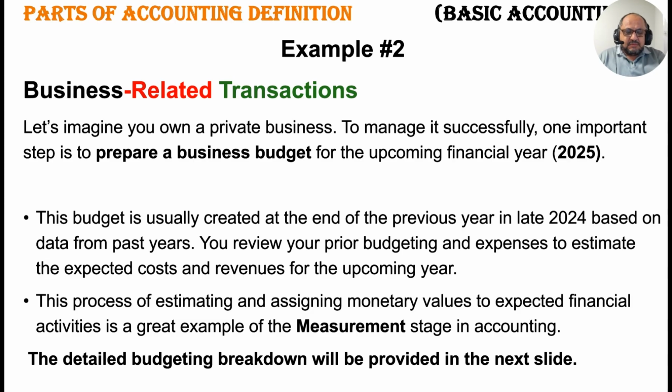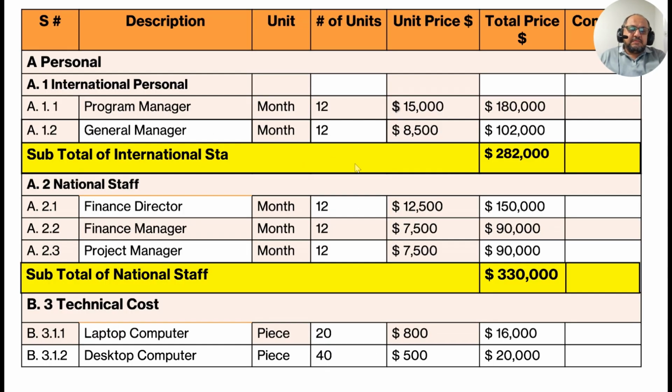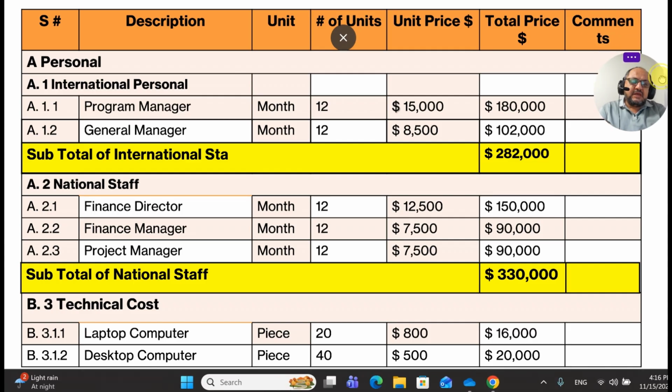Let's start how to prepare a budget. This is a sample budget which I have prepared for you, and this budget consists of the columns: serial number, description, unit, number of units, unit price, total price, and comments in case you want to write something. So this budget consists of four things. Number one, personnel or employees, which consists of international personnel or employees and national staff.